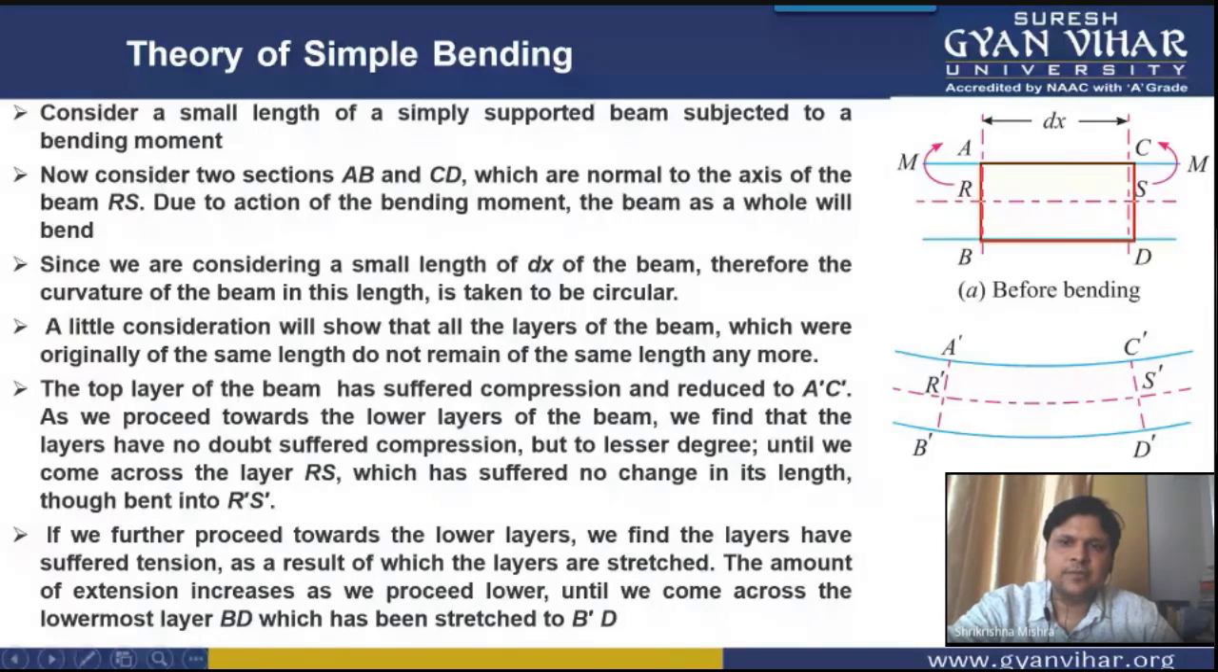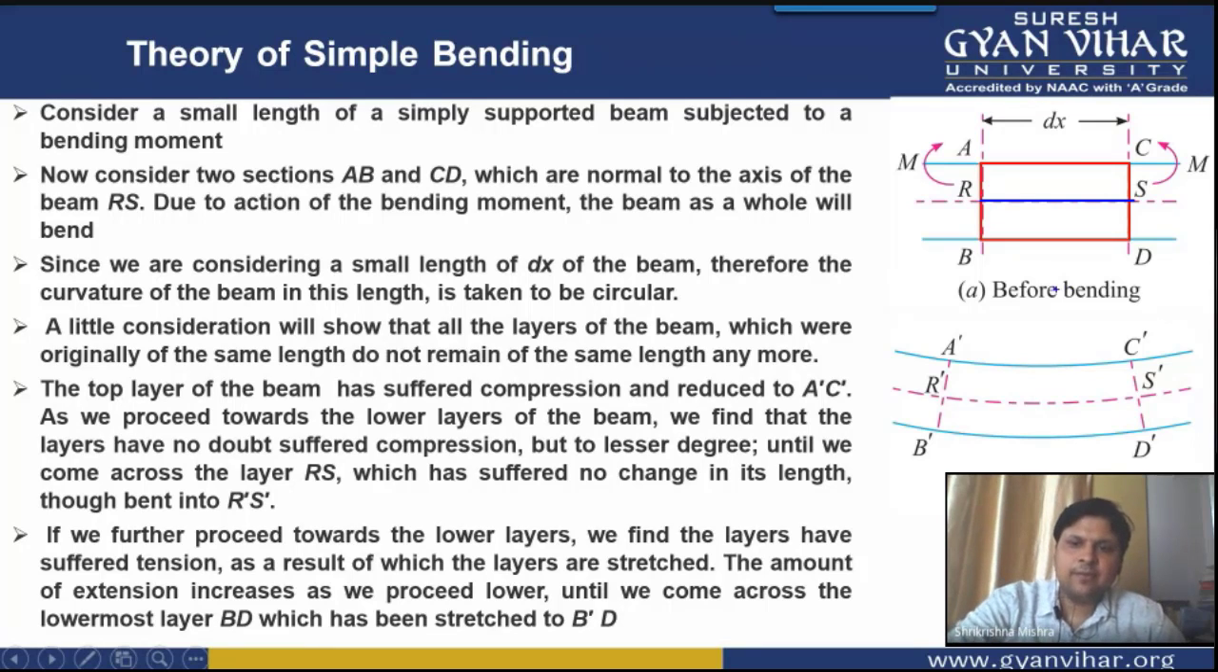In this, the top plane is your AC, the bottom plane is your BD, and the middle plane is your RS. This is the middle plane, students. Now what will happen before bending? Nothing will be there. All these three planes will look similar, horizontal. All right.